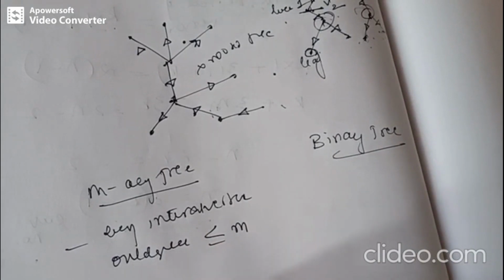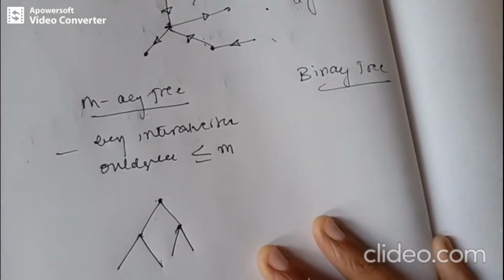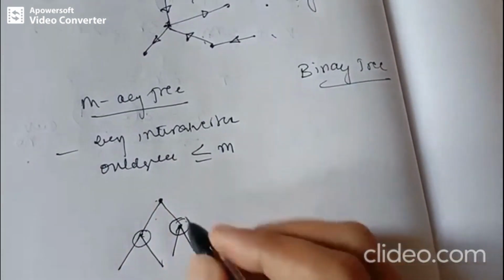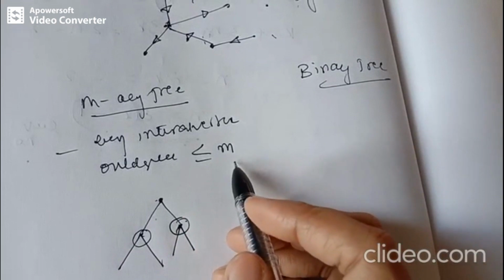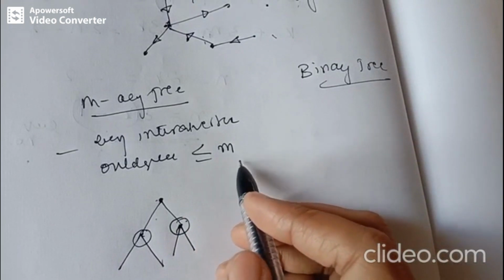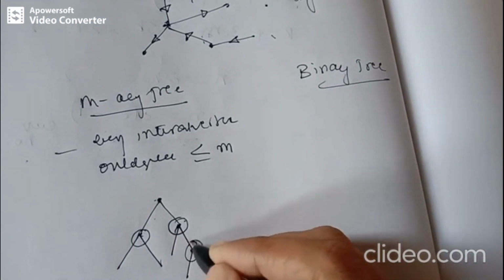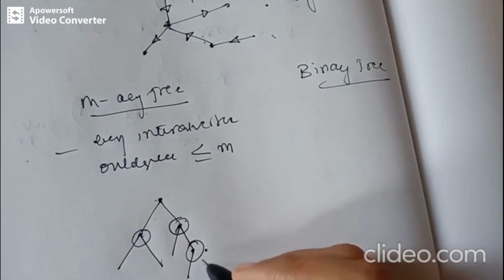If I take this, it is a tree in which every internal vertex, these are internal vertices, has out degree less than or equal to m. That means every internal vertex has at most m children. We can have this one also. So this is also an internal vertex which has out degree